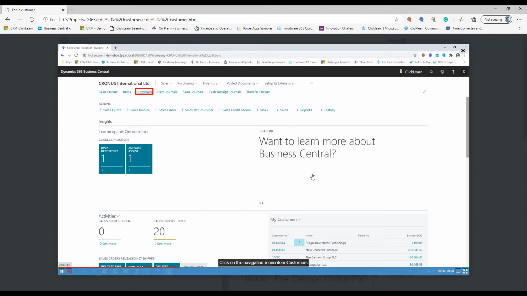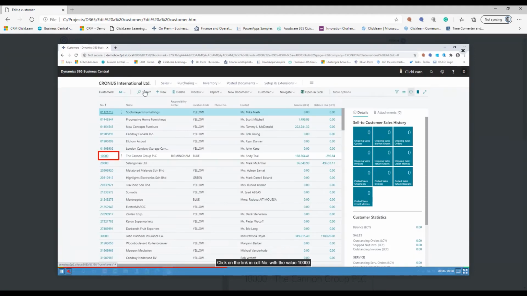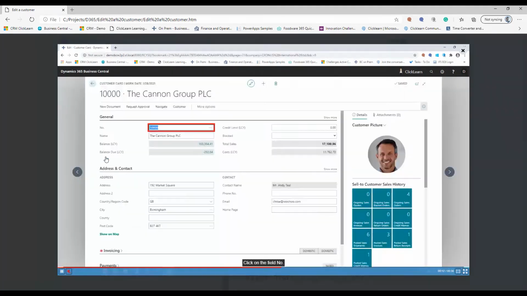So now I need to go in here and perform what is being required of me. I need to go to the customers. I need to go to the one with the value 10,000. Now, if I, for some reason, wanted to try something else, it will not progress to the next step until I go to that specific field. So this gives me a sandbox to the solution. I get to try the process, see the next step as it would happen in the live system, but I'm not capable of tampering with any valuable data.